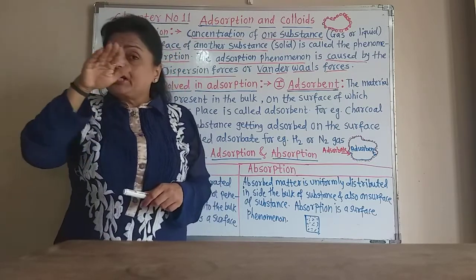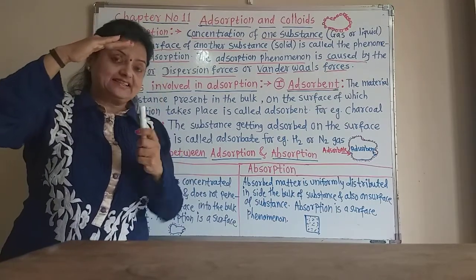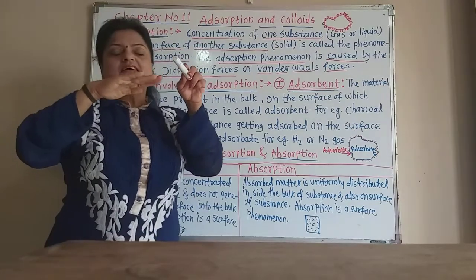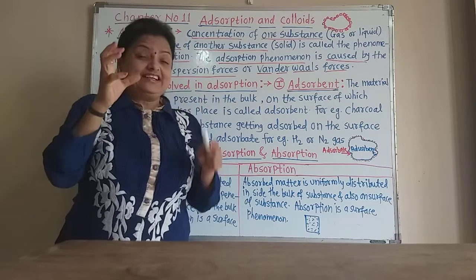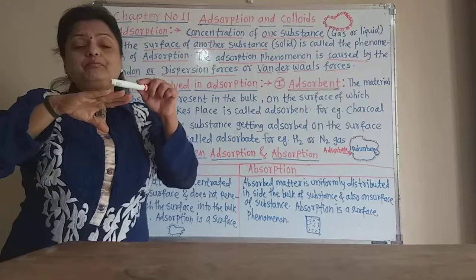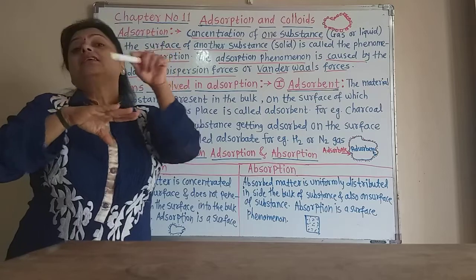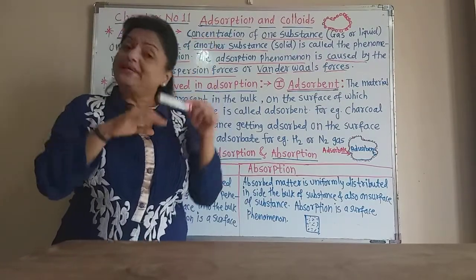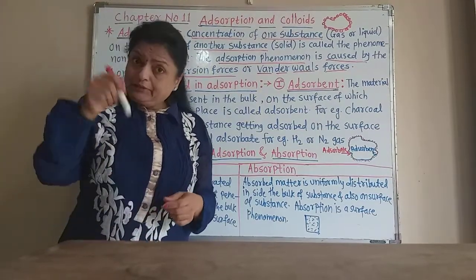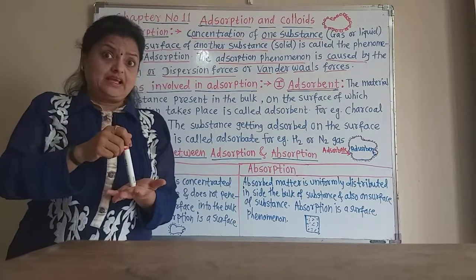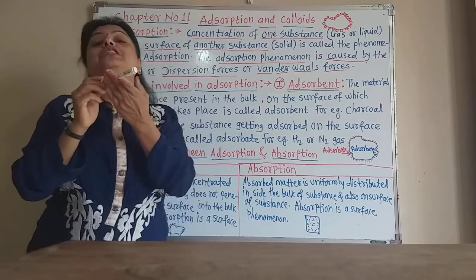But the molecules which are present on the surface are only attracted from the inner side, and the surface acquires surface tension, that is, it shrinks, and their unbalanced forces get attracted by others which are present in the space. In this way, if we dip a spoon in milk and draw that spoon out again, we see a thin film of milk on that spoon.